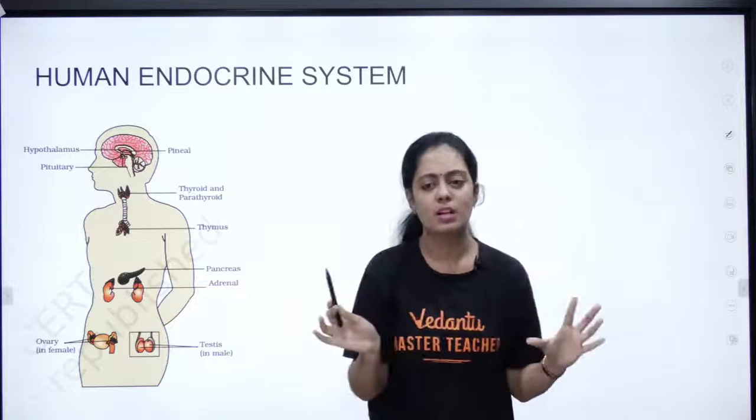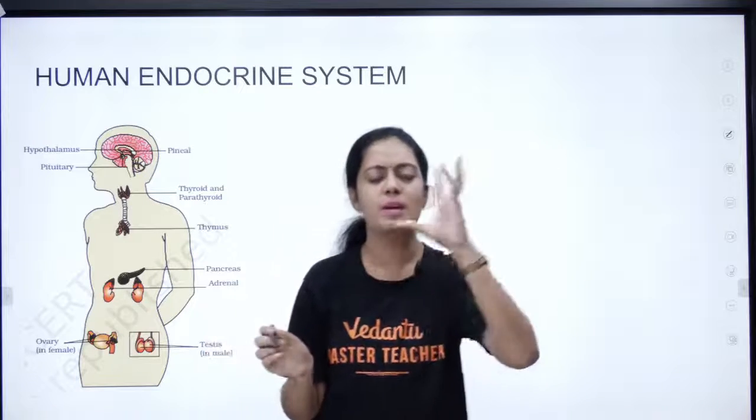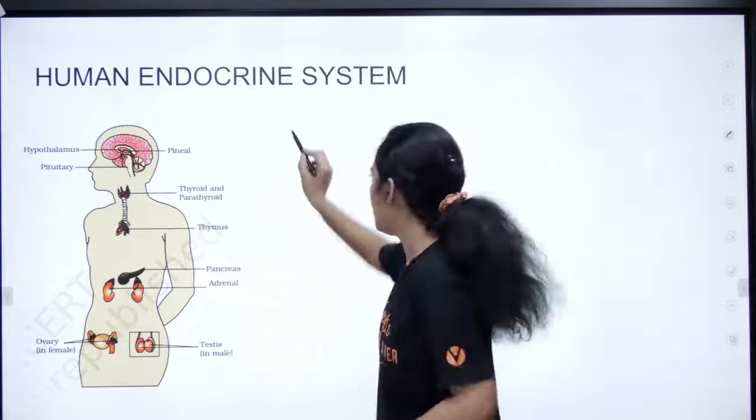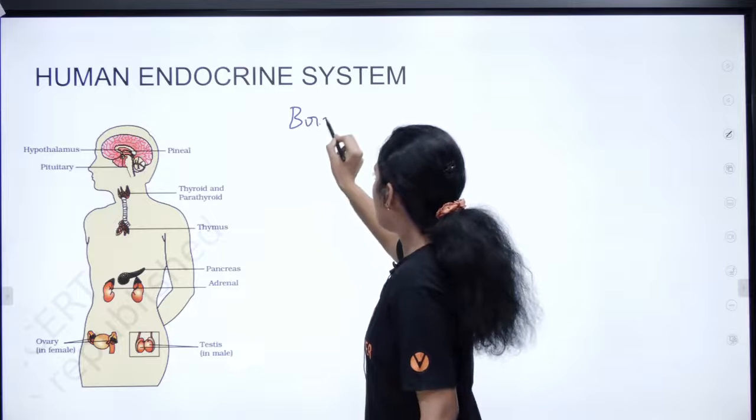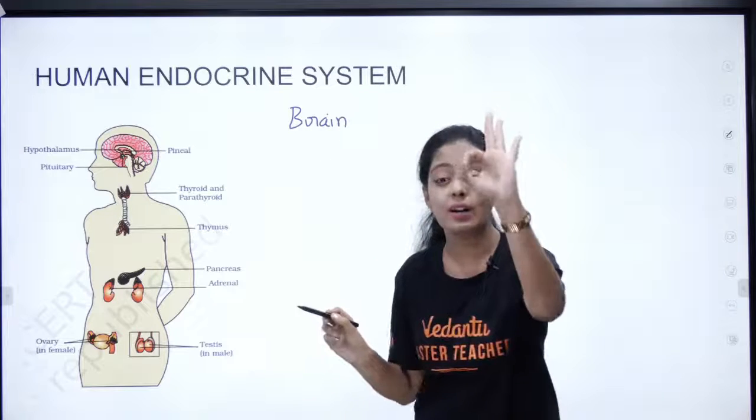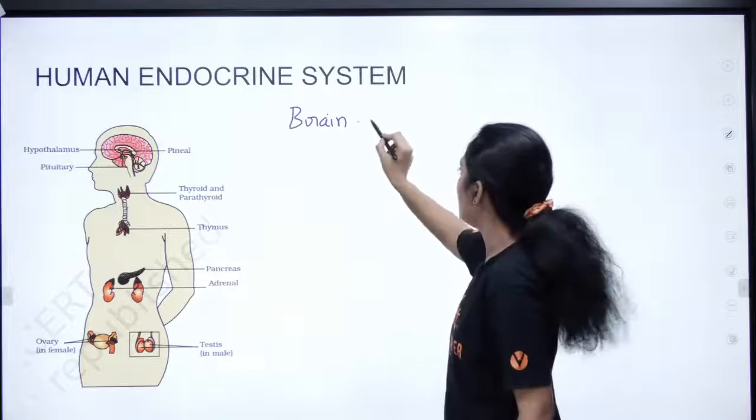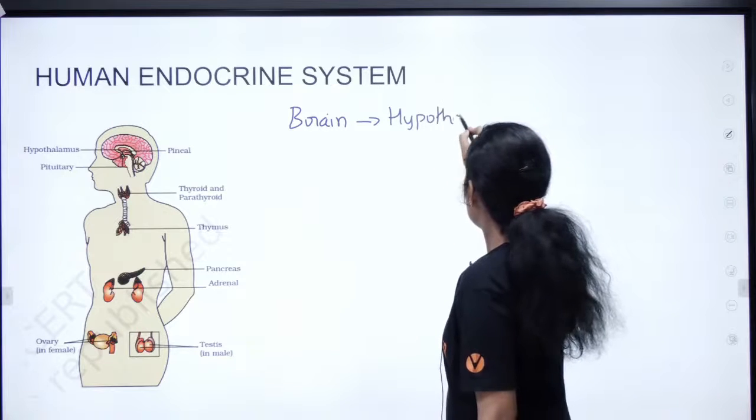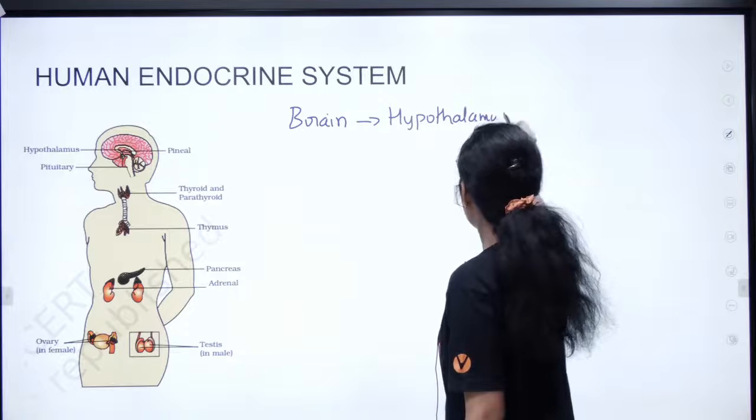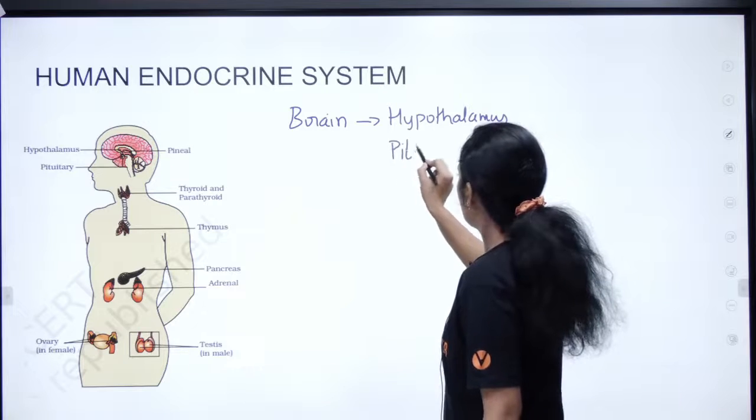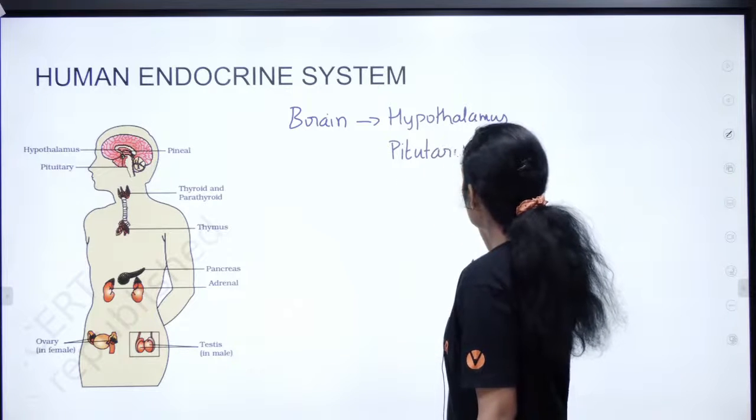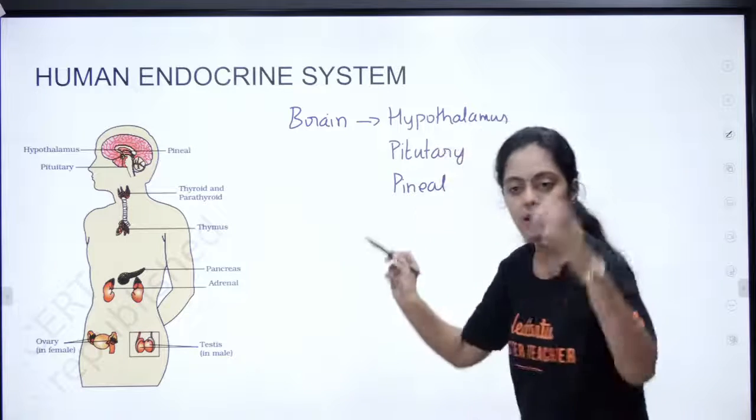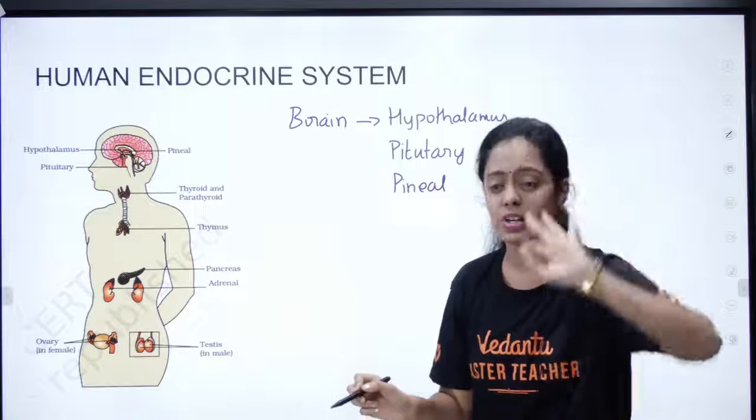Naraya perku prachana irukku, pasangala. Ithana endocrine glands eppadi ma'am nabagam vechikkiradhu? I'll give you a very easy way. First, brain. So let's take brain. In the brain there are 3 endocrine glands, pasangala. One is your hypothalamus, then you have your pituitary, and then you have your pineal gland. So all these 3 are done in the brain, 3 nabagam vechikala.